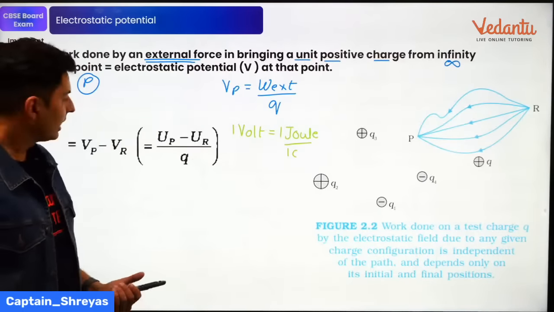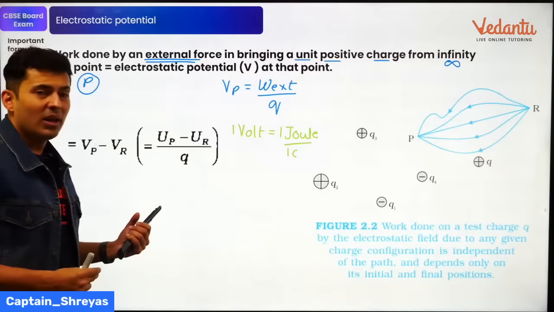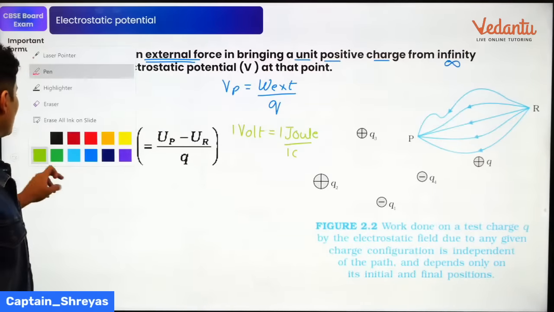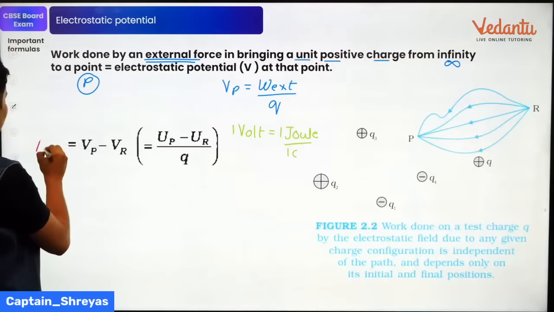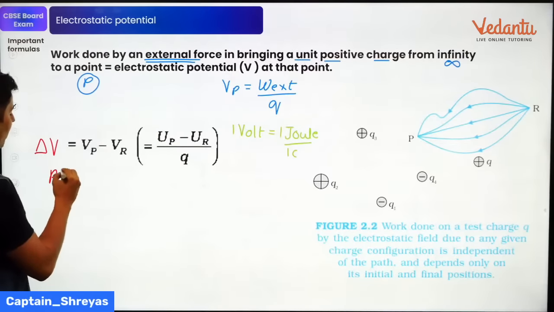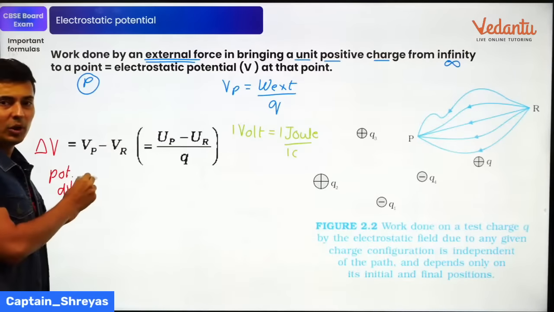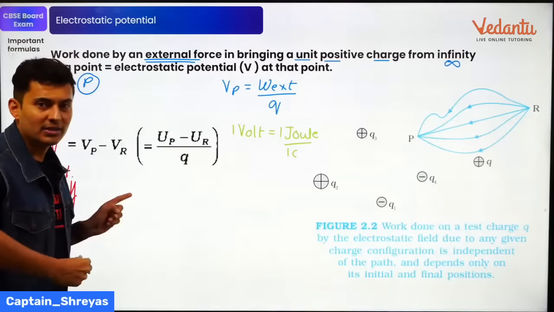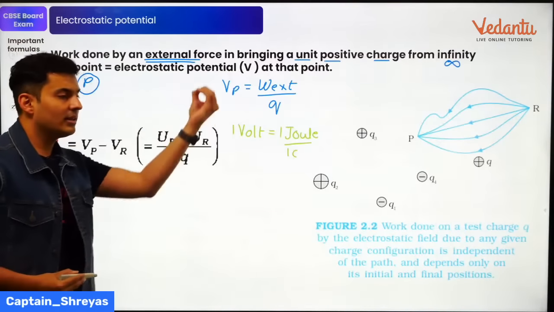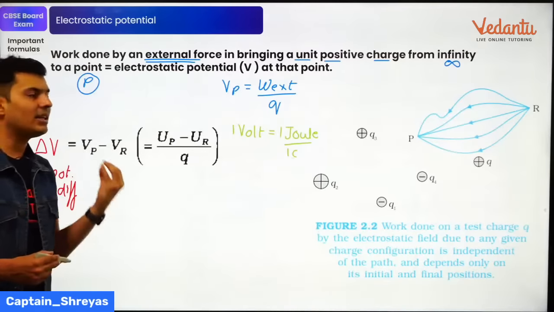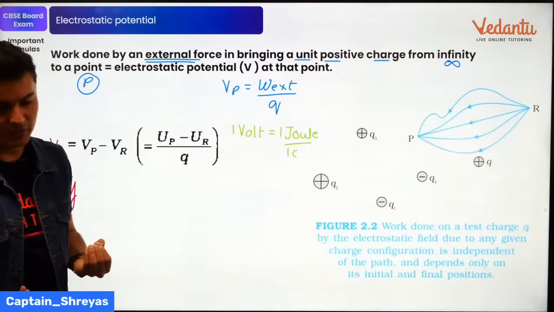Everyone with me? Great. Now you might also see the phrase or term potential difference. Potential difference is nothing but the difference of the potential at 2 different points. Here the potential is 3 volts, there the potential is 7 volts. So 7 and 3, the difference is 4. So that is basically your potential difference.